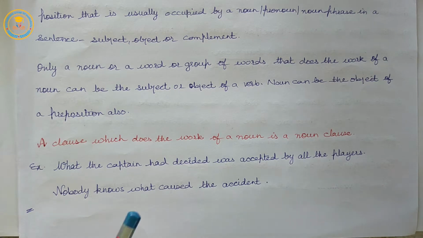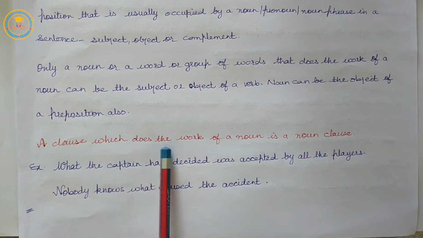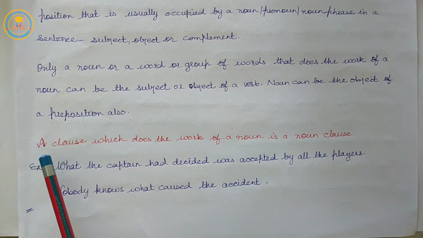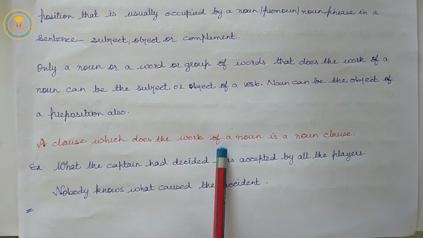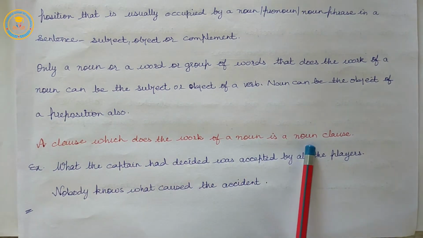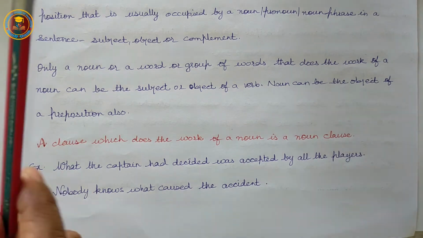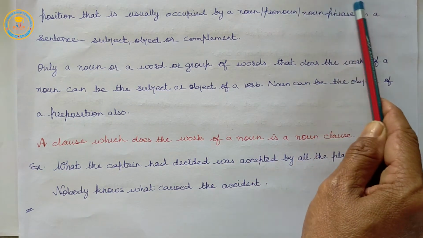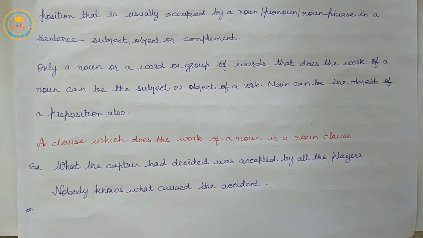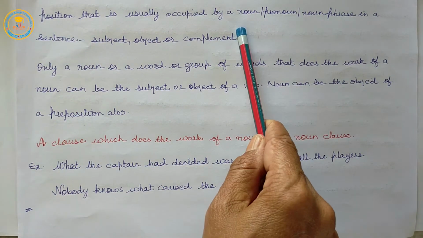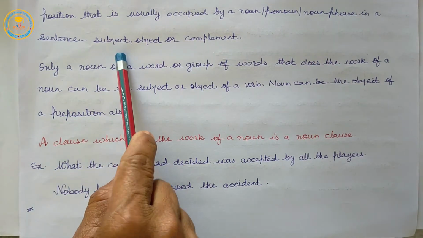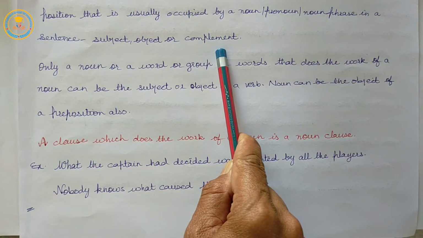Definition once again: a clause which does the work of a noun is a noun clause. A noun clause is a subordinate clause that can be used in one of the positions usually occupied by a noun, a pronoun or a noun phrase in a sentence, as subject, object or complement.